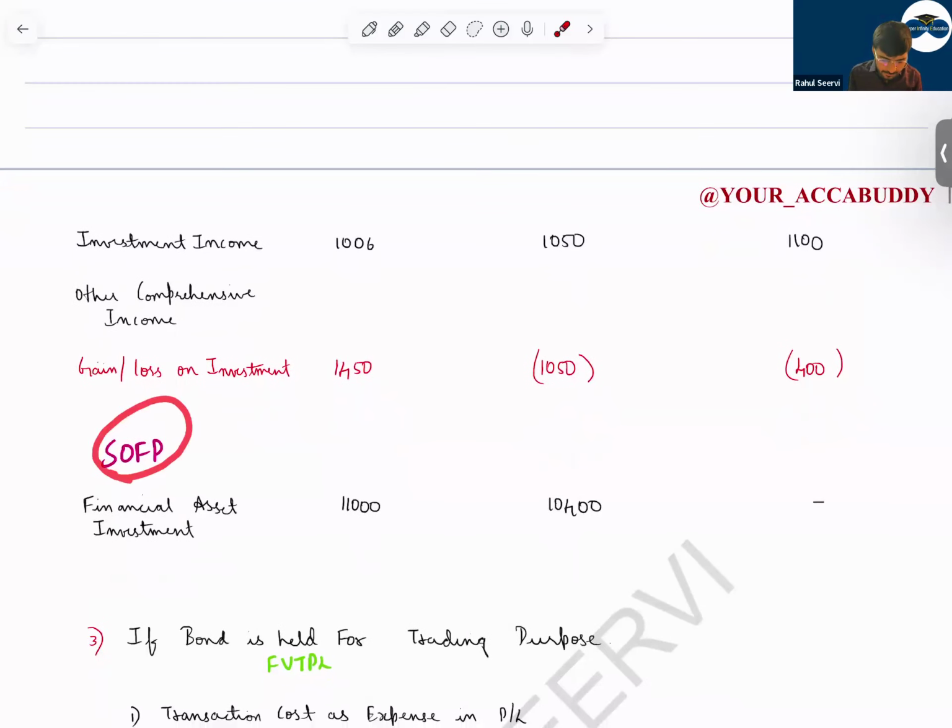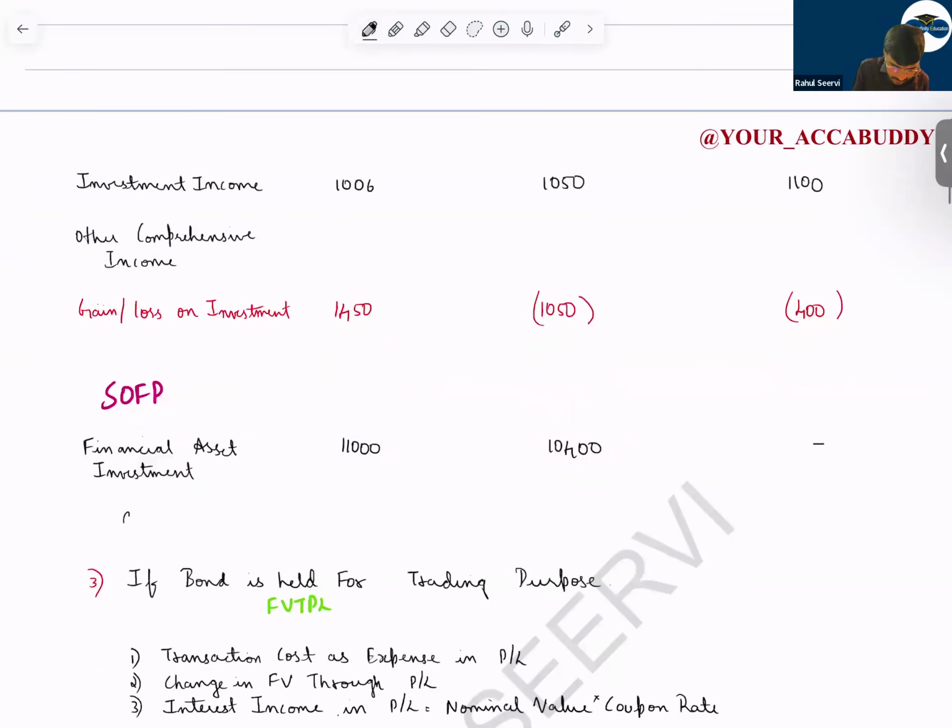So in your SOFP, what do we record? 10,400, and can I say in SOFP we record the OCI also. Under OCE, we record this balance as 1,450. Then next year this will reduce. If it reduces, how much will remain? 400. And next year the value will become 0. So I hope the second method is clear to everyone, fair value through OCI.